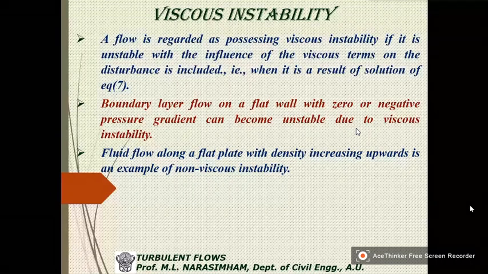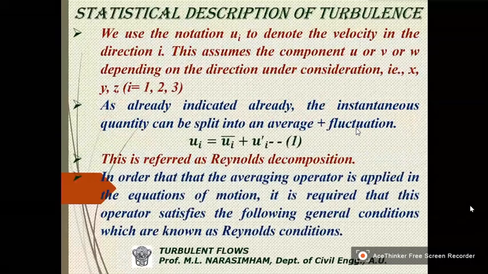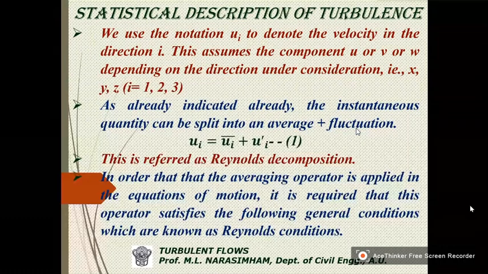different types of instability. Now, today we'll discuss the various statistical descriptions of turbulence. Now, as I told, turbulence is a very random process. It is mixing and it has certain frequency and amplitude. Now, that frequency will be varying, and the way in which it varies is very random.